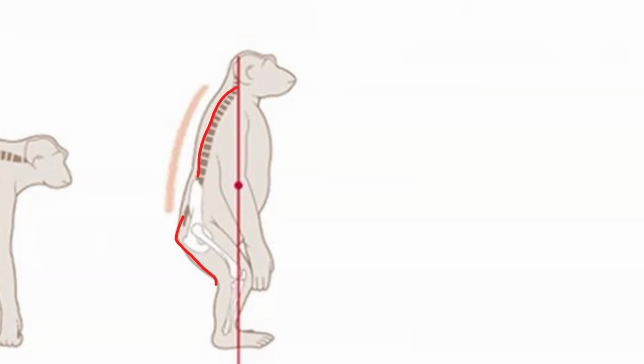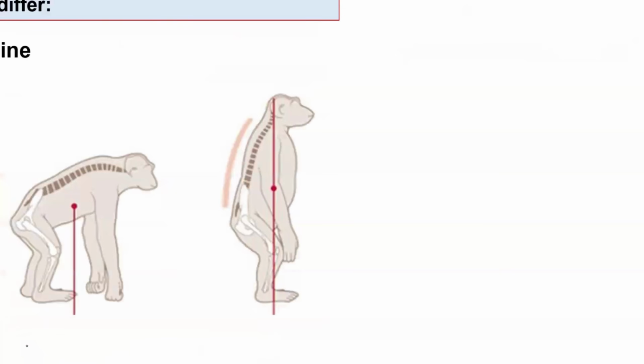So this shape of the spine is suited for quadrupedalism. The C-shaped spine found in African apes is adapted for quadrupedalism, which is the ability of this organism to walk on four legs. So this is one of the other differences that you can take into consideration, because those differences arise due to bipedalism and quadrupedalism. Okay, so the shape of the spine.